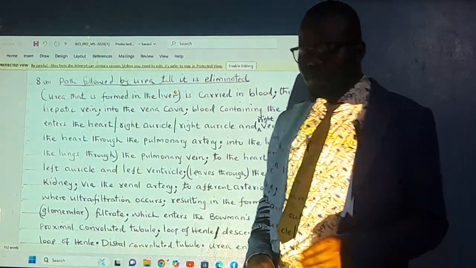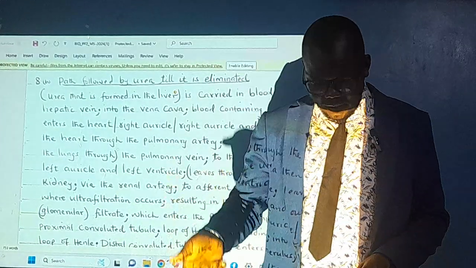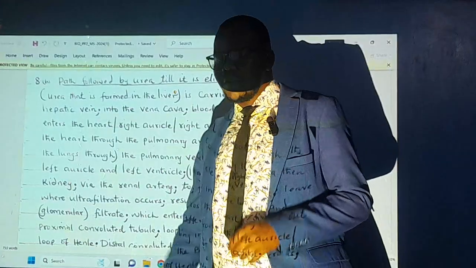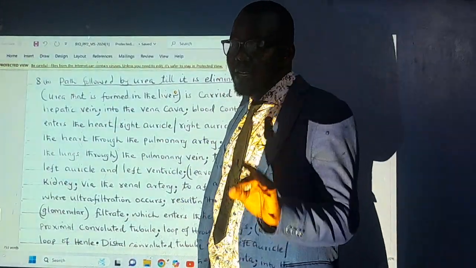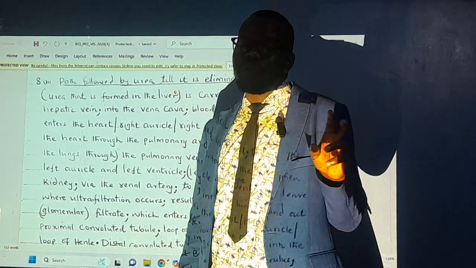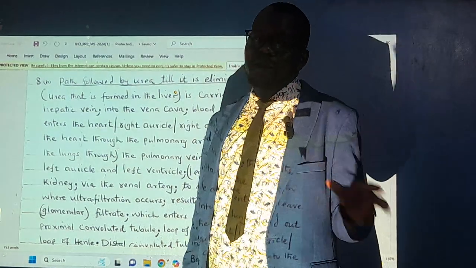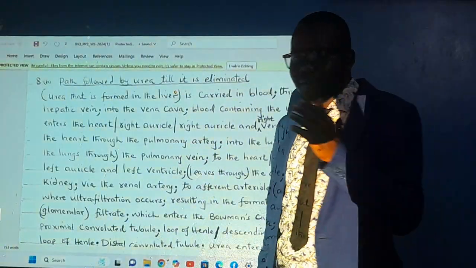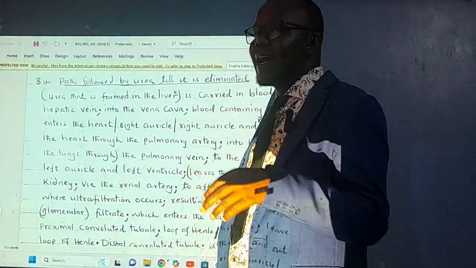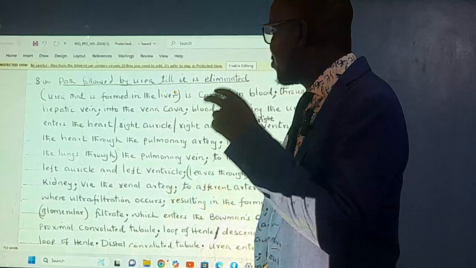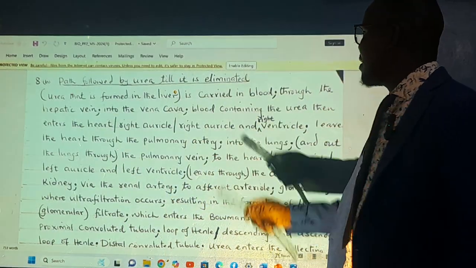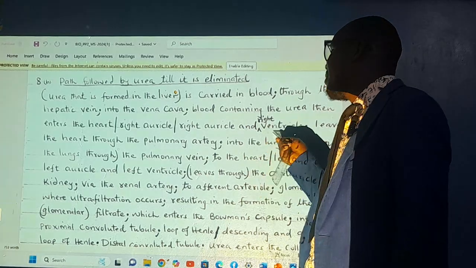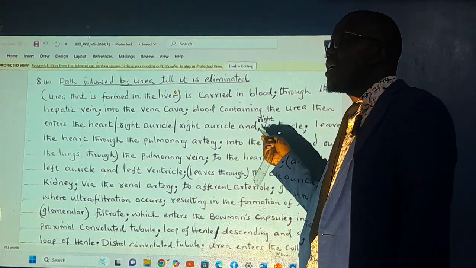The urea formed in the liver leaves the liver through the hepatic vein. It's in the bloodstream already. It is transported to the heart through the vena cava. From the vena cava, it enters the heart through the right auricle. From the right auricle, it enters the right ventricle. It's missing a valve; there should be the tricuspid valve.